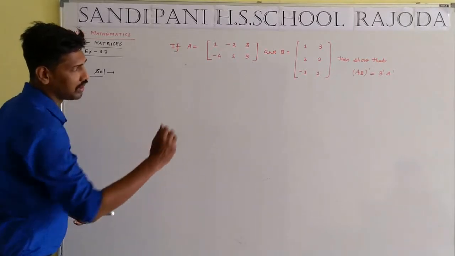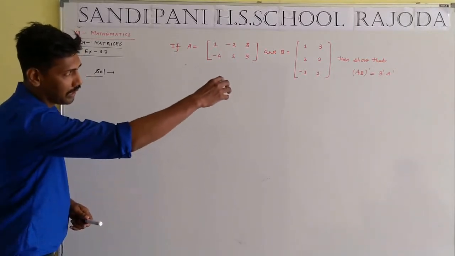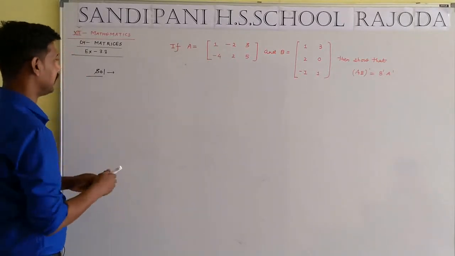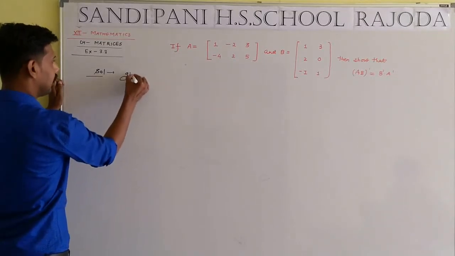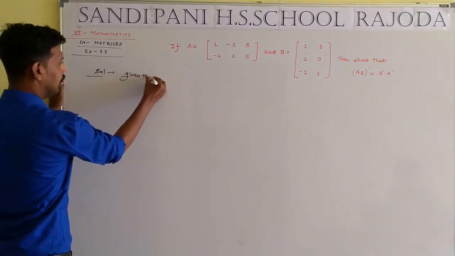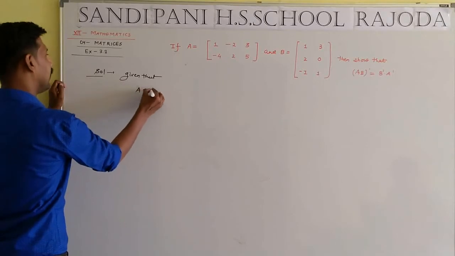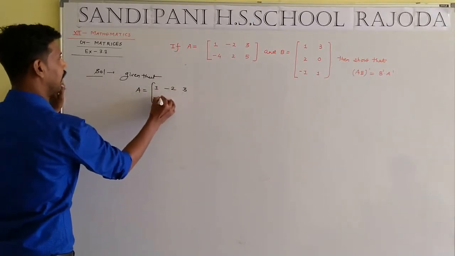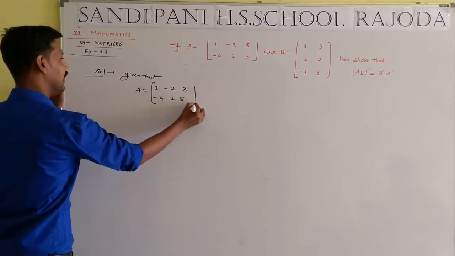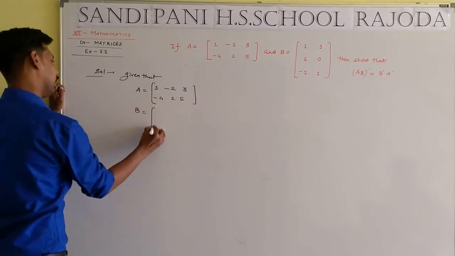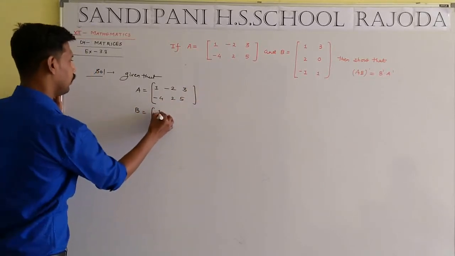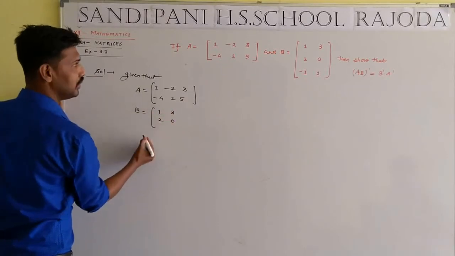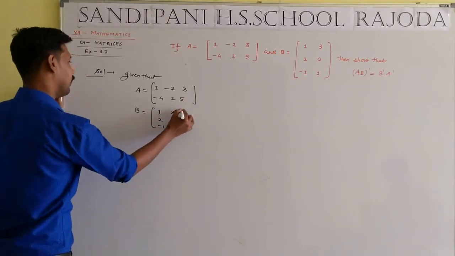Okay, according to the demand of the question, firstly we have to get A·B. Given that A equal to 1 minus 2 3 and minus 4 2 5, and B equal to 1 3 2 0 and minus 1 comma 1.